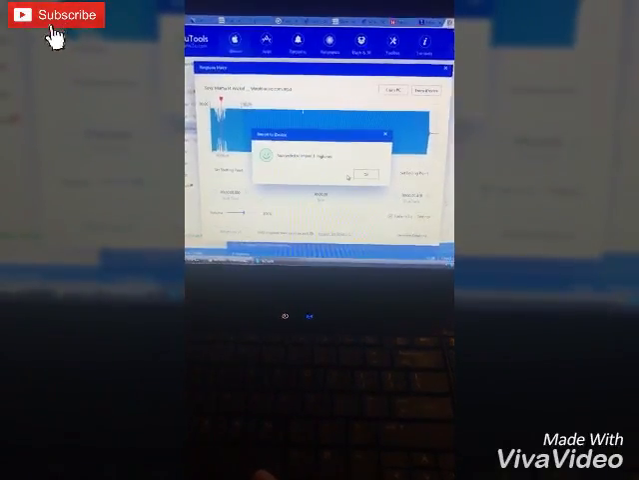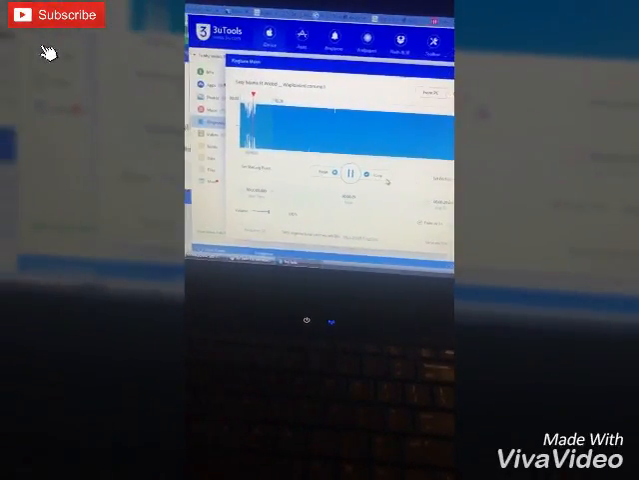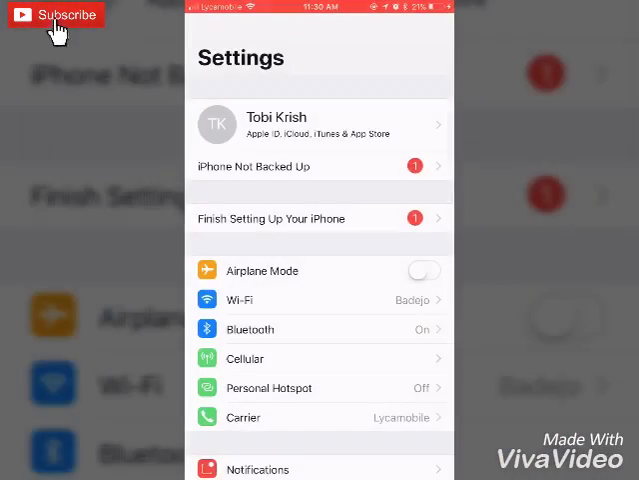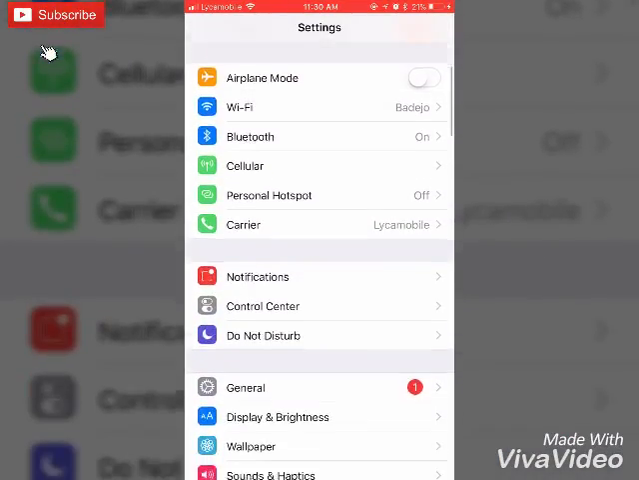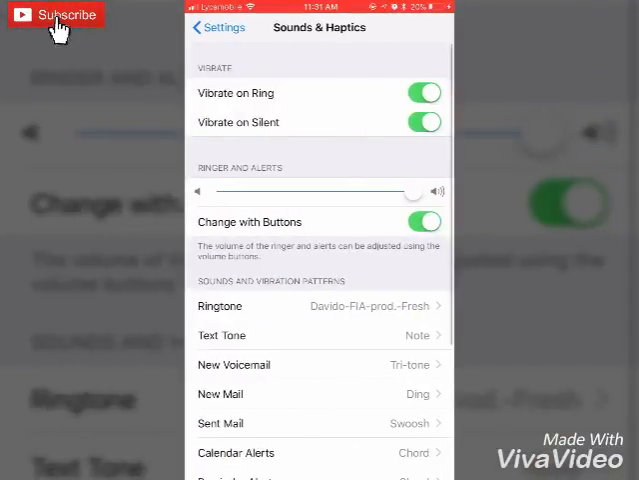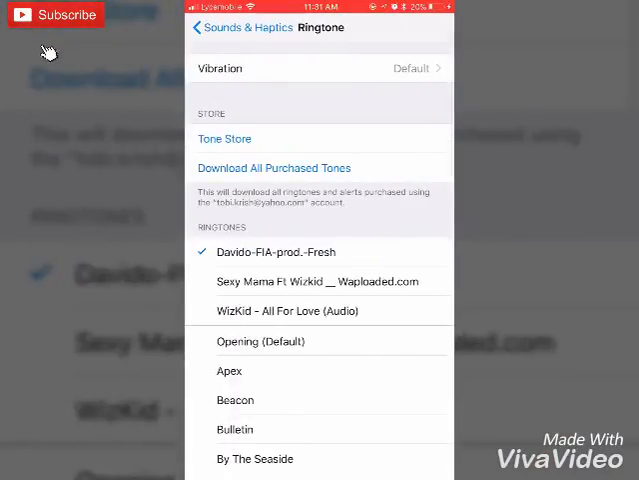Then you can go to your iPhone settings. Then change the ringtone. Then you go to your sounds and haptics. Click on it. Then you set the ringtone. You change it to the one which you just made.